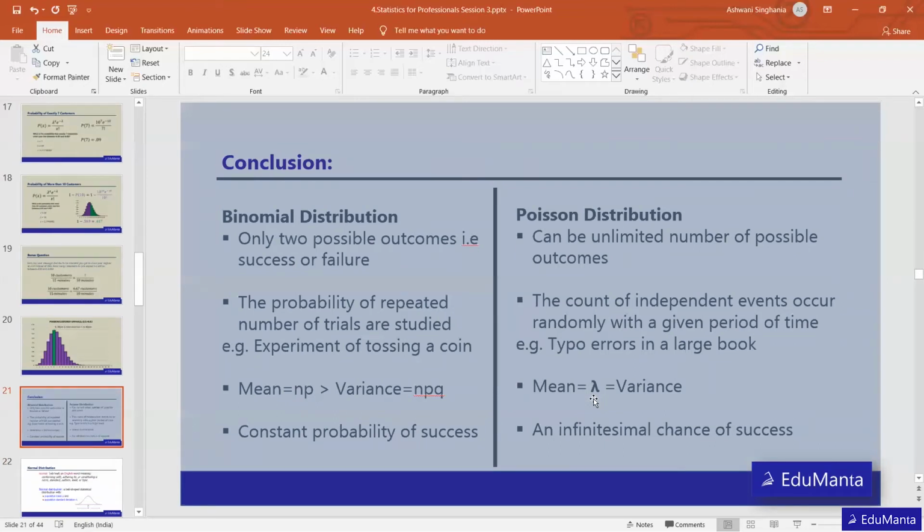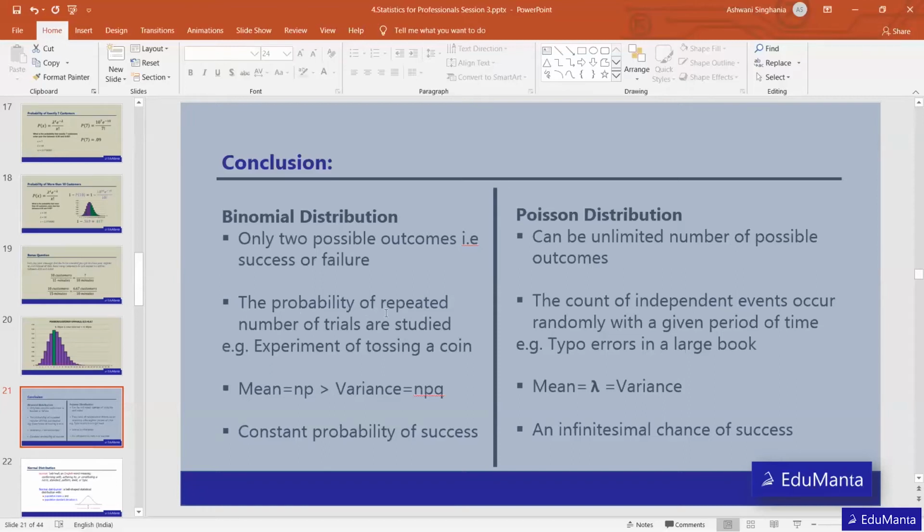So there's a comparison between binomial distribution and Poisson distribution. In binomial distribution, as we have already learned, there are only two possible outcomes, success and failure, whereas Poisson distribution can have an unlimited number of outcomes. In our example, you can look for the probability of 7 customers coming into the checking line in the next 15 minutes, or maybe 100 customers coming into the line, so you can check for any possible number of outcomes.